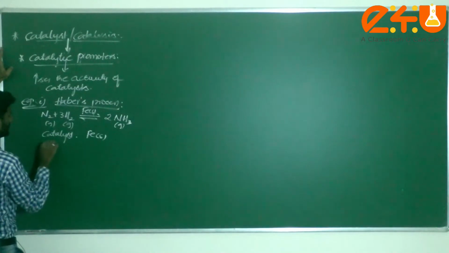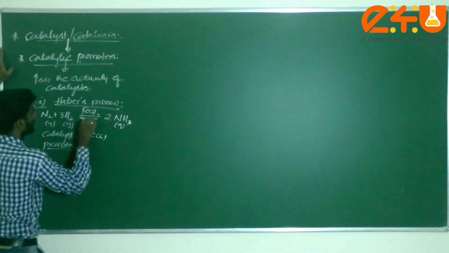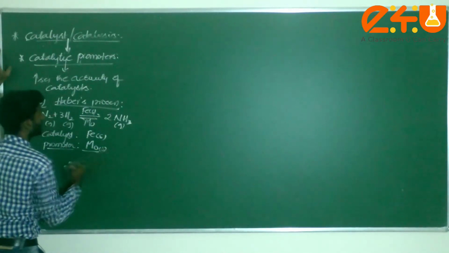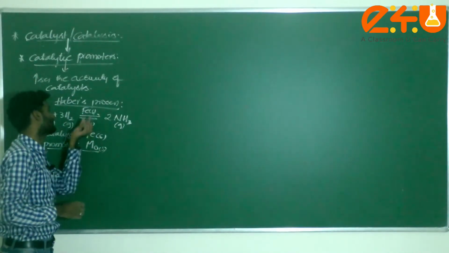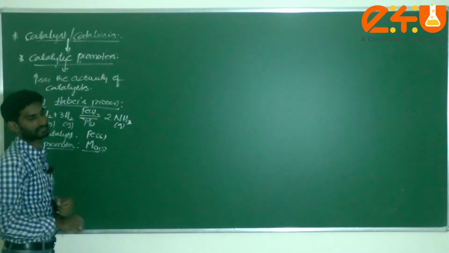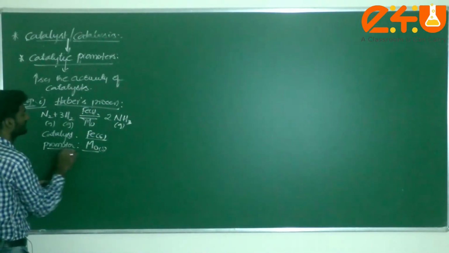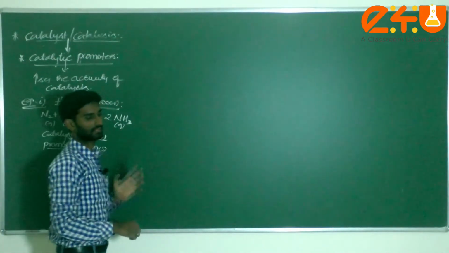Am I correct or not? The promoter we are using, dear students, is Mo, molybdenum. This molybdenum is the catalytic promoter which supports increasing the activity of the catalyst. In both cases, this is the catalyst and this comes under the promoter, catalytic promoters.